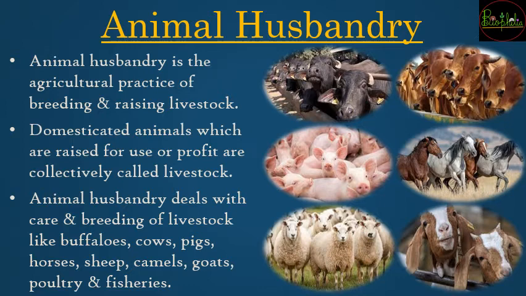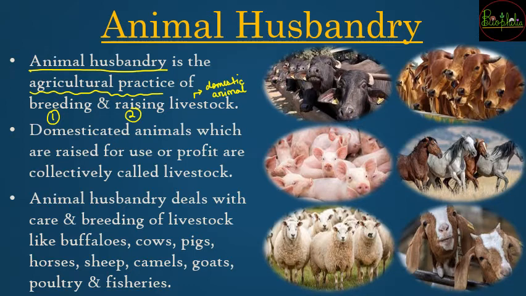So animals को जो पालना पोसना होता है, all that comes under a scientific process that is called animal husbandry. So animal husbandry को कैसे define करोगे? It is an agricultural practice in which you are going to breed as well as raise the livestock. अब livestock क्या होता है? Livestock in short you can understand all the domesticated animals. जो भी एनिमल्स को आप अपने यूज के लिए पालते हो, be it on your farm or at your place, all those are going to come under livestock.